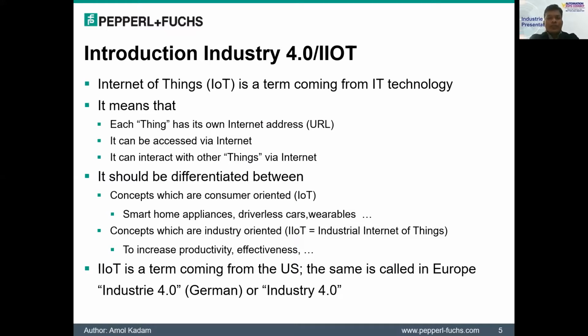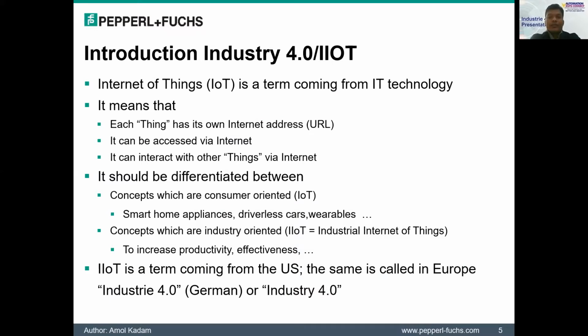IoT has two major concepts, consumer-oriented and industry-oriented. Consumer-oriented, we all know the applications, we normally find them in smart home appliances, driverless cars, wearables, smartphones, tablets, computers. The common example we all have experienced is Google, which is installed in our Android devices, which tracks us and suggests nearby places. Also, it suggests the places that we normally visit, like our office or somewhere we go almost regularly.